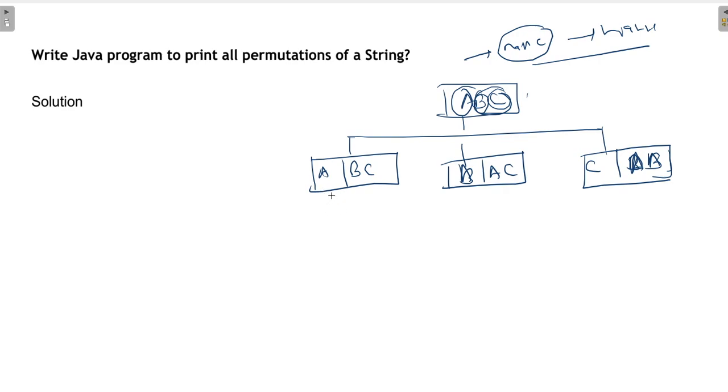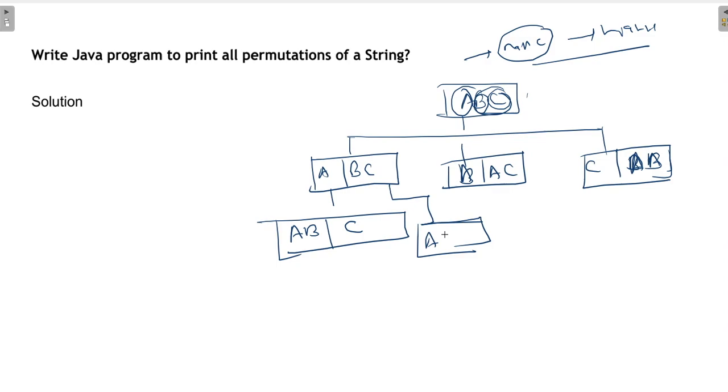Like that you have to do it till the end. A will be put with B, and the remaining will be C. Again, A can be put with C, and B will be remaining.